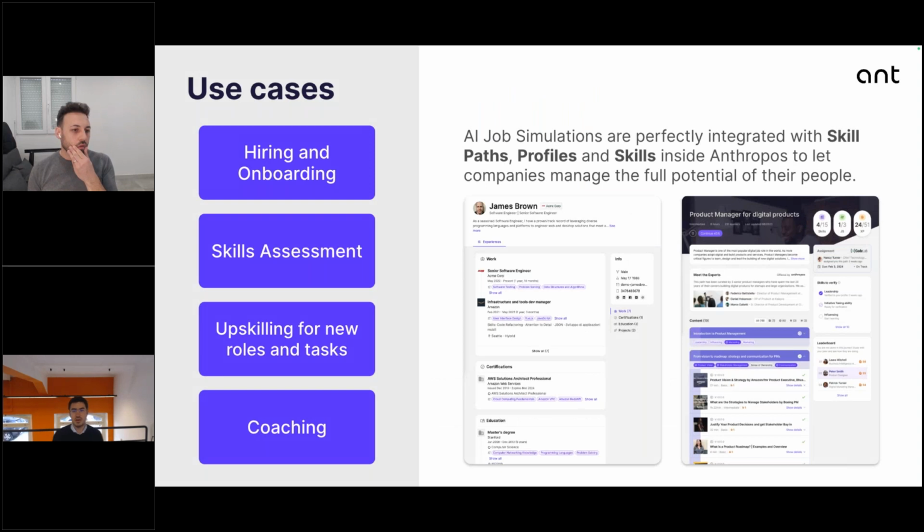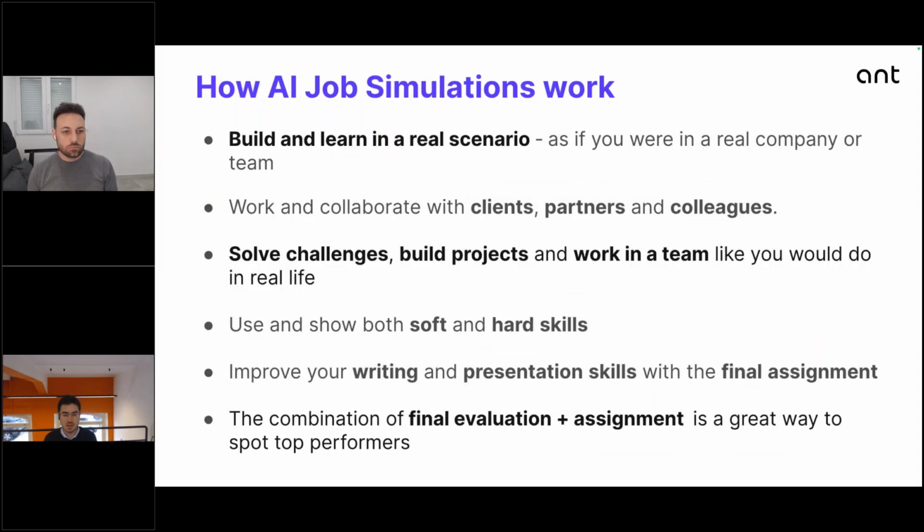And here, let me chime in for a second. If you go back one slide, I think the other component that is quite unique, and of course you're going to see that in the demo, is also the ability to improve your presentation skills. So a lot of what we do in the job simulation is, of course, solving a real challenge, building a project, working with the team in that simulation, with the AI team, with the virtual actors. But a lot of that is also going into the final assignment, which is basically a document that people need to build, need to write. And that's feedback that we got from some of our customers already.